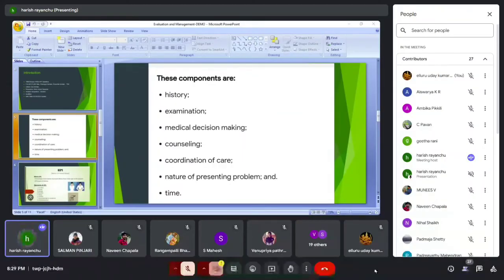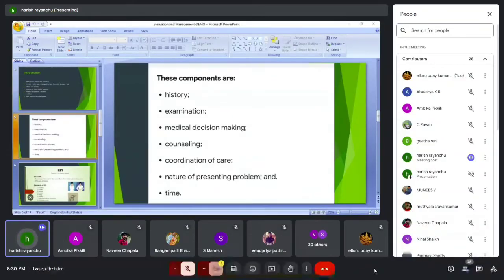What did they do? Earlier we considered history elements and physical exam elements, and based upon that we determined levels. But as per the 2023 update, history and physical examination were removed as key elements. Earlier the key elements were history, examination, MDM and time, but in 2023 history and examination are not. Someone unmuted, any doubts? Clear, right, guys? Shall I move on? Yes, sir. Okay, thank you.